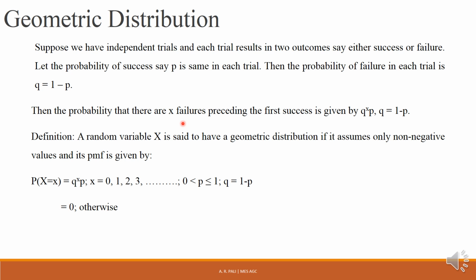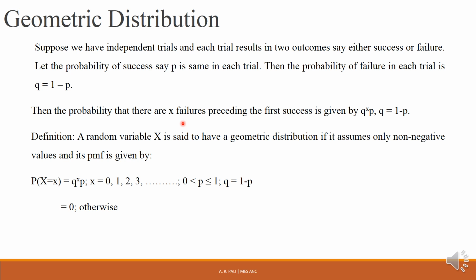X. The probability, so suppose there are 3 heads before we get the first tail. So first the coin will be tossed for the first time, we'll be getting heads. So the probability of getting heads, that is failure. Suppose getting a tail is called success, heads is called failure.